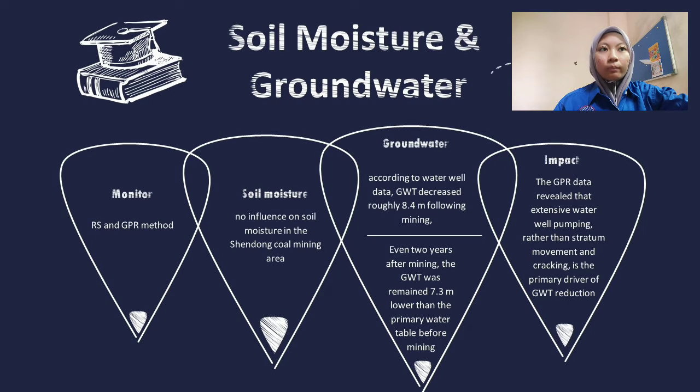But for the groundwater, according to the water well data, groundwater table decreased roughly 8.4 meters following the mining, and even 2 years after mining, the groundwater table remained 7.3 meters lower than the primary water table before mining activities. And the GPR data reveal that extensive water well pumping, rather than stratum movement and cracking, is the primary driver of groundwater table reduction. So it's well said that well pumping activities affect the groundwater table.